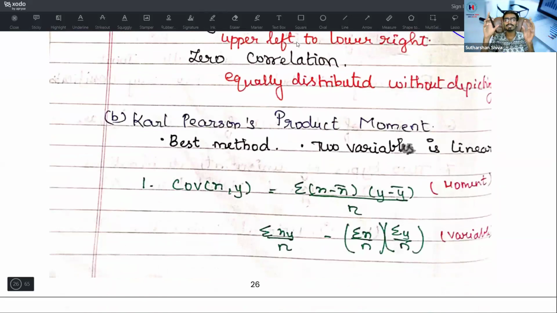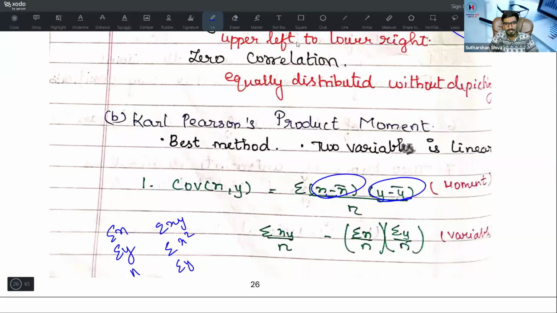Next, Pearson's product moment. What is the best method? Pearson's product moment is the best method when the two variables are linear. Correlation of x comma y: whenever the given variables are in the form of x minus x bar, y minus y bar, you will go with the moment formula. That is sigma of x minus x bar into y minus y bar divided by n. Whenever the variables are given like this, summation x is given, summation y is given, n is given, summation xy is given, summation x square is given, summation y square is given, somehow this kind of data is given, you will go with the variate formula. What is the variate formula? Summation xy divided by n minus summation x by n into summation y by n.